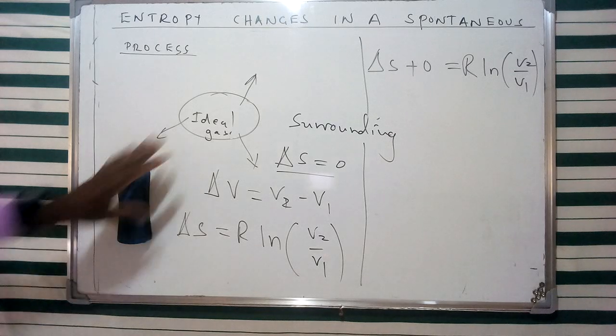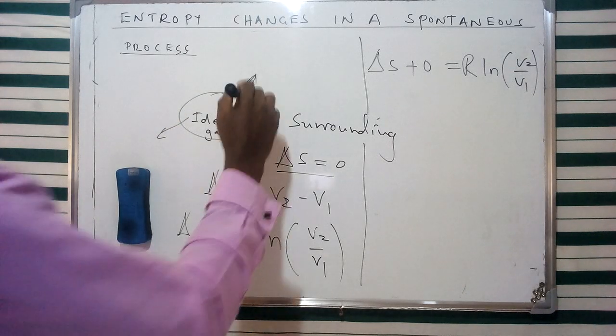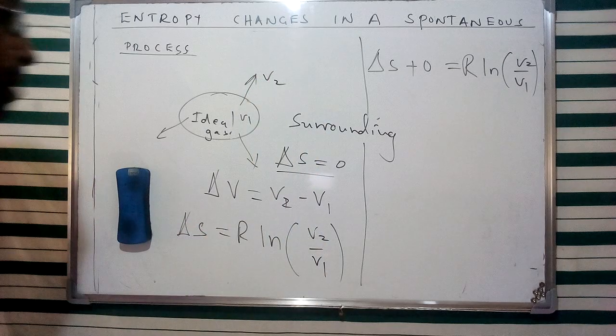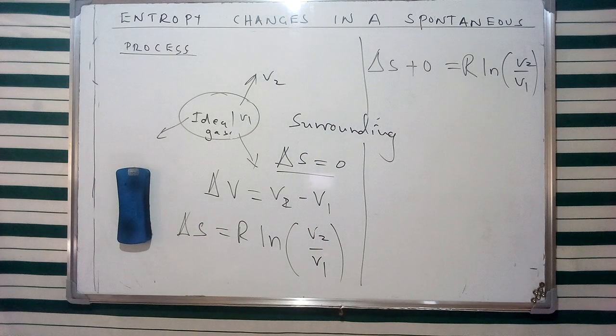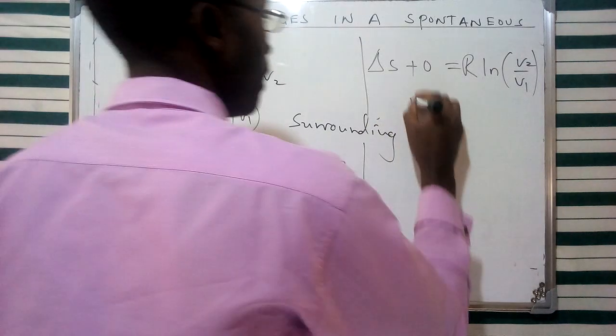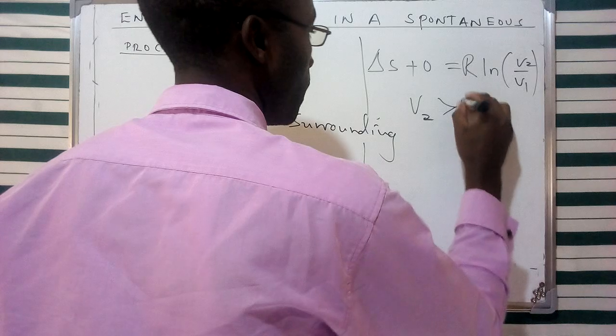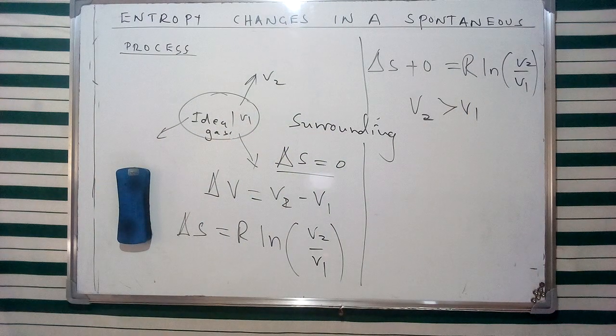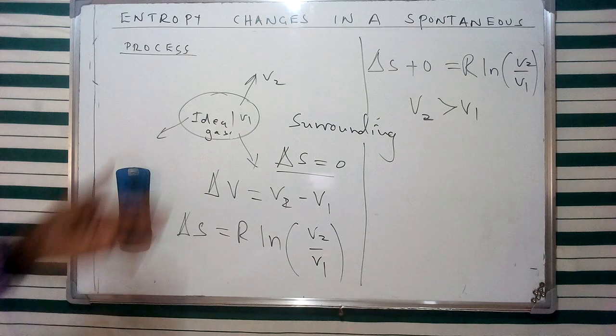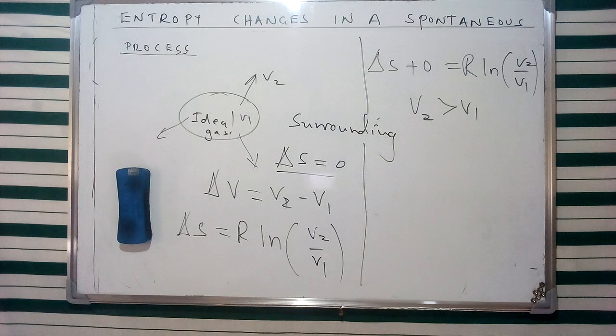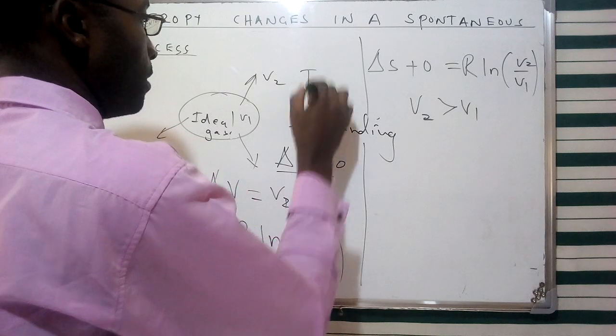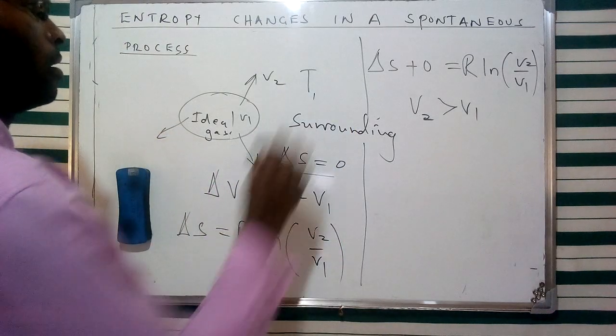And in this case, since the process is, of course, going to be expansion of this specific gas, this is going to be accompanied by a positive change in volume, which is V2 greater than V1. Therefore, the value for entropy is going to be a positive one. Therefore, we can conclude that the spontaneous process is going to be an isothermal expansion. And we had considered this specific expansion at the temperature, let's say, given as T1.